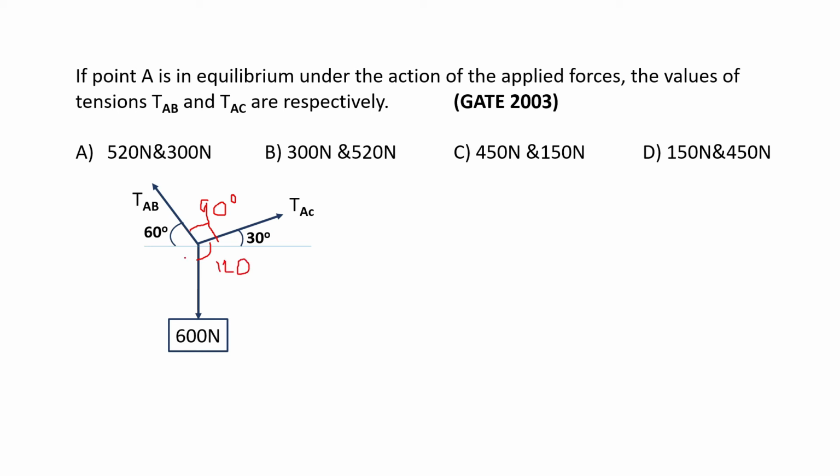And the remaining one we can get by adding 90 degrees plus 60, so that will be 150 degrees. So once we have calculated all the angles, we can easily apply Lami's theorem and get the correct answer, and we get the answer as 120 Newton and 30 Newton respectively, tension in the string AB and AC.